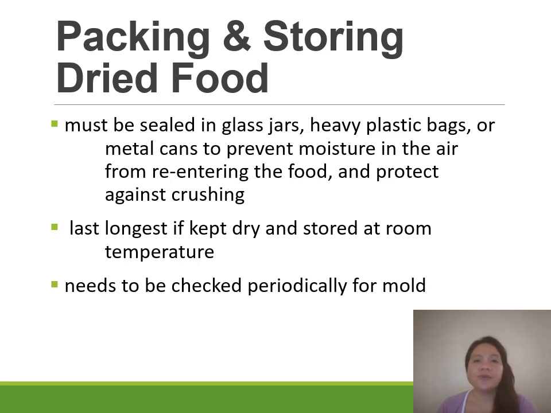You can also store the fruits and vegetables in PE plastic bags, polyethylene plastic bags, or metal cans to prevent moisture uptake from the air re-entering the food, as well as to protect the food product against crushing.